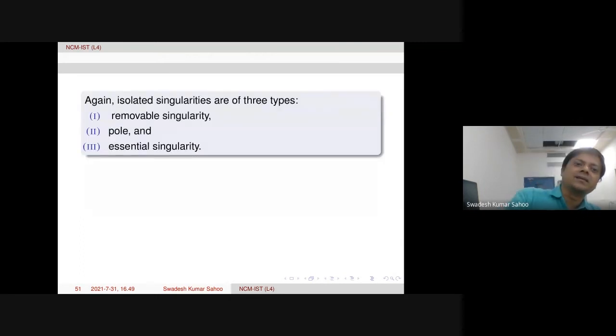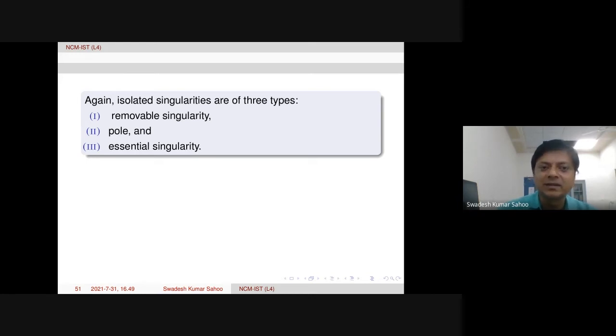So now again, isolated singularities are of three types. One is removable singularity, then pole, then the third one is essential singularity. So these are called classifications of singularities. So after Laurent theorem, Laurent series, it is coming, classification of singularities in the syllabus, whatever was given to me. So now we discuss in detail this removable singularity, then pole and essential singularity with some examples.